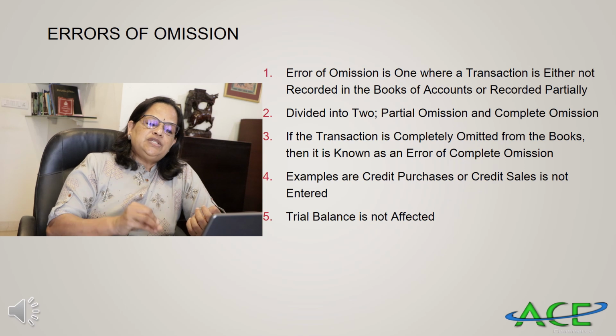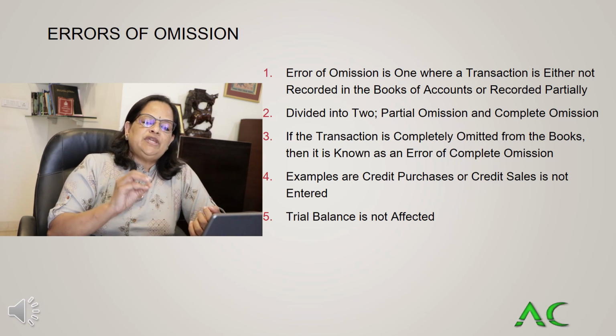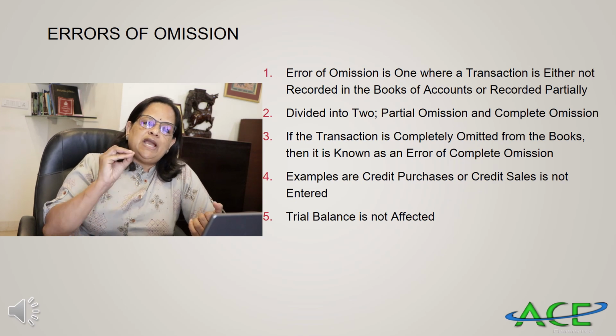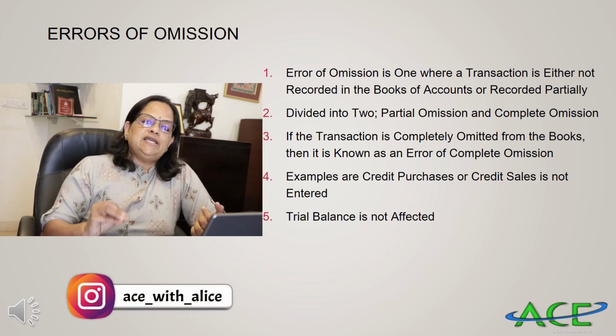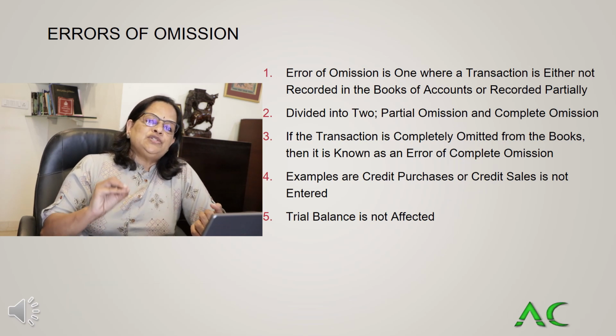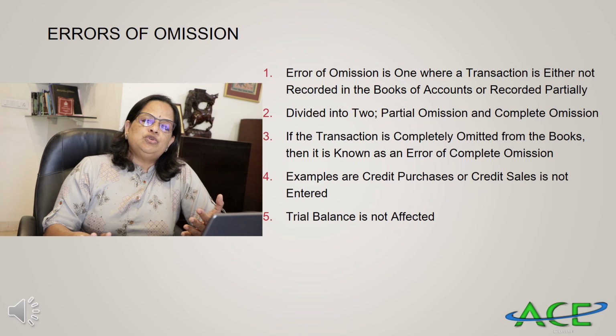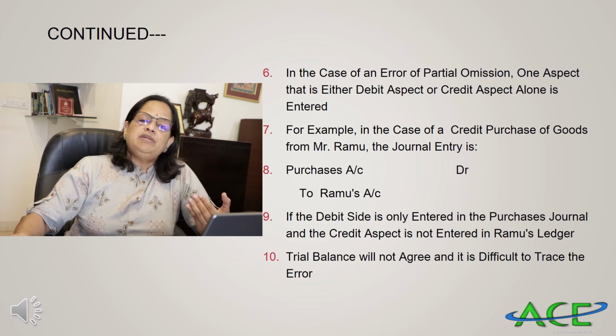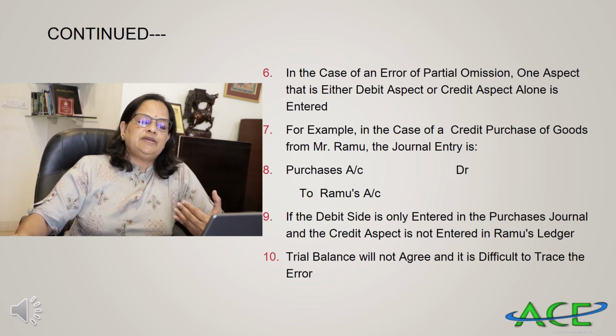If the transaction is completely omitted from the books, then it is known as error of complete omission. One example, if you take either credit purchases or credit sales is not entered in the books of accounts at all. See, for example, credit purchases of 10,000 not entered in the books of accounts. That transaction is completely omitted. You have to remember that it's very difficult to trace that transaction because trial balance is not affected.